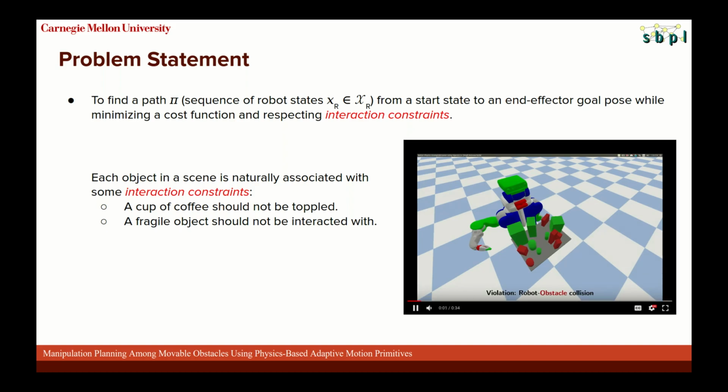The video shows some ways in which constraints might be violated, and these constraints are supposed to encode things like the robot shouldn't topple a cup of coffee, and a fragile glass object should not be interacted with. So it's not allowed to interact with any red object, which we call immovable obstacles. It's also not allowed to push a green movable object into one of these obstacles. And finally, the movable objects cannot be tilted beyond a certain degree or toppled by the robot.